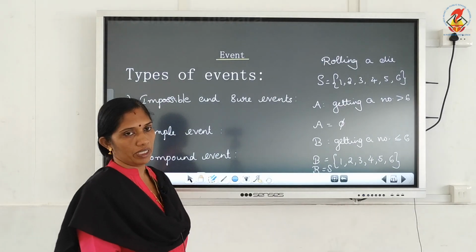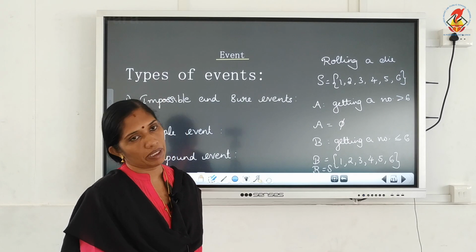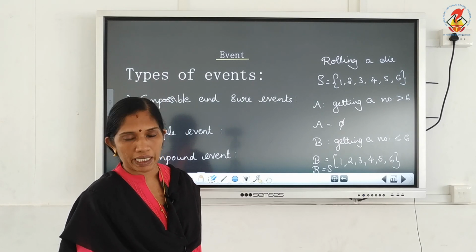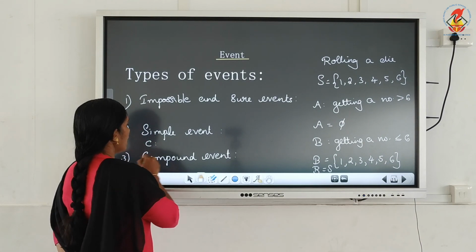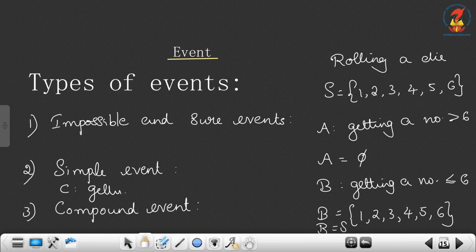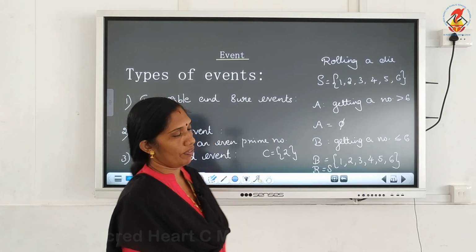Now simple event. What do you mean by simple event? An event which has only one element is known as a simple event. For example, let C be the event getting an even prime number. Which is the only even prime number? It is 2. So how many elements in this set? Only one element. So that is known as a simple event.